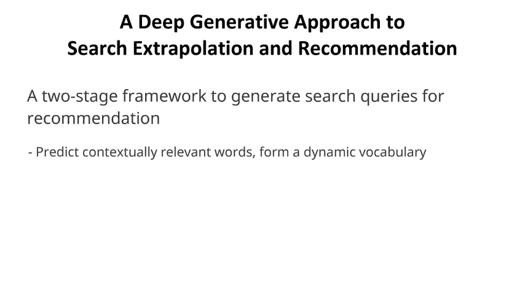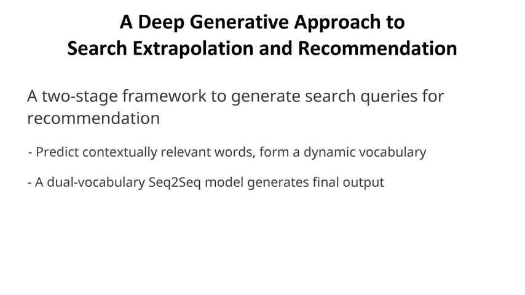In the second stage, we have a dual vocabulary sequence-to-sequence model. As the name suggests, it reads in the dynamic vocabulary from the first stage, and it also maintains a small static vocabulary of commonly used words. The output word is selected from one of these vocabularies.